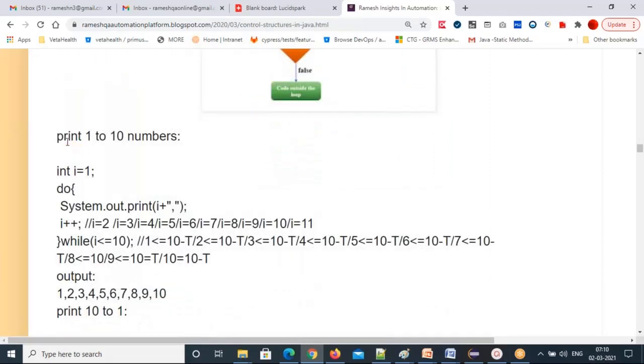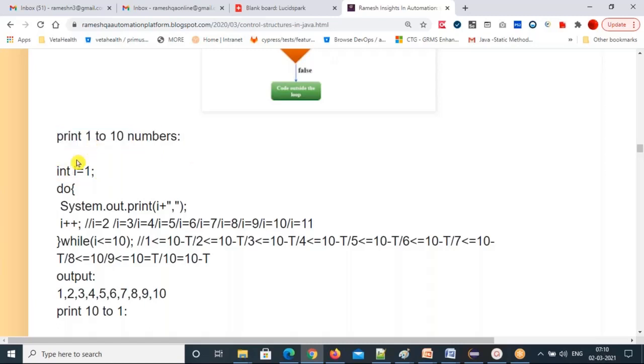But these are not the correct examples. I'll show you below the best examples for the do while loop. We will write two programs, and the two programs are very, very important. First, I'm printing 1 to 10 with a do while loop.